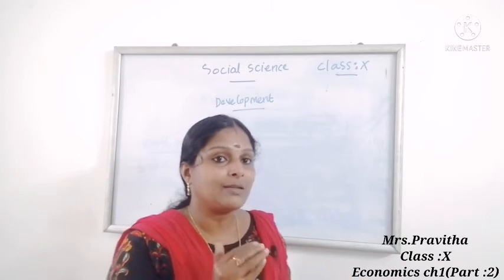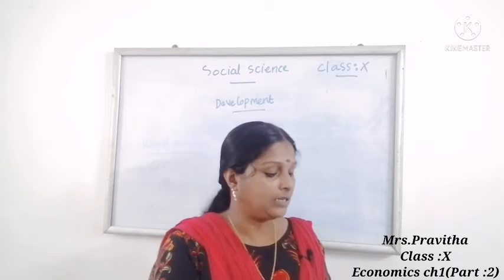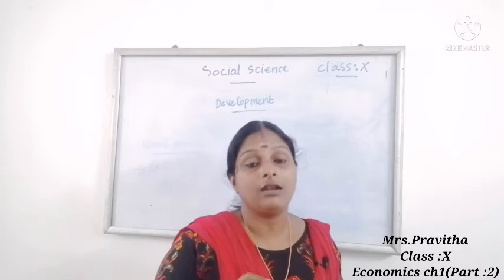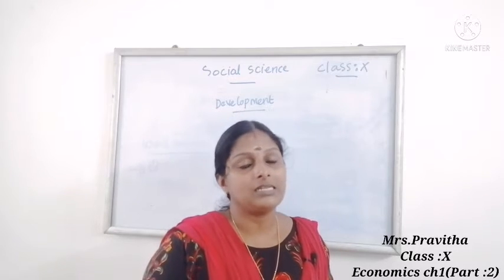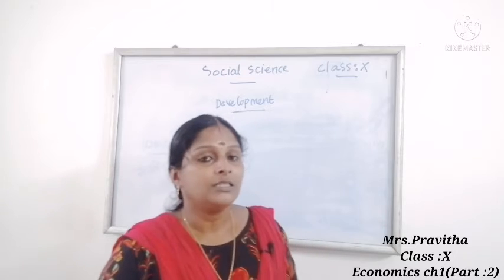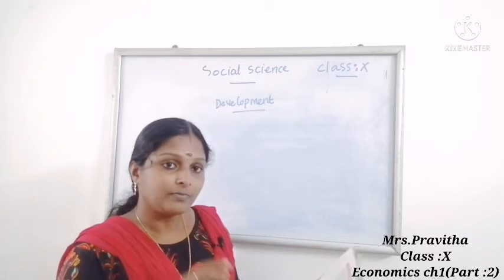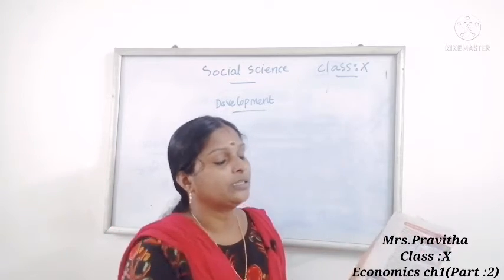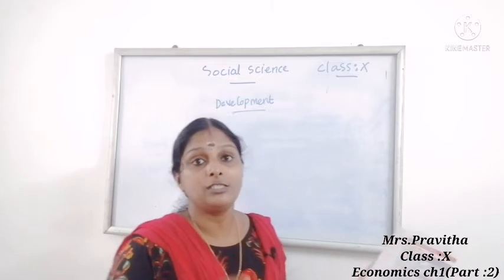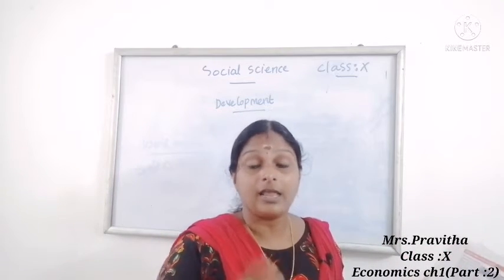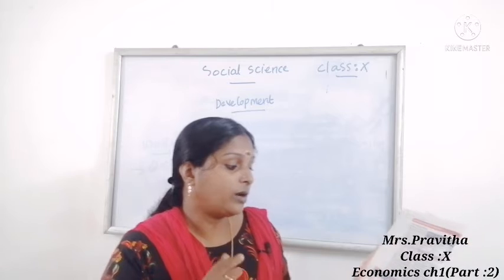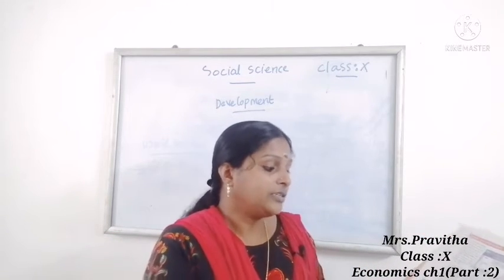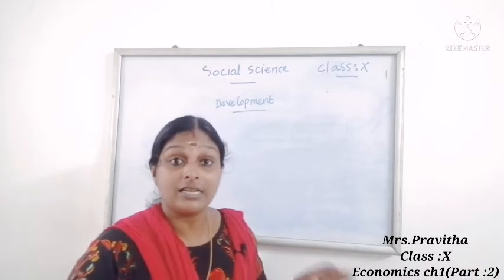So here, besides the per capita income, some other criteria are used for comparing the states. These three criteria are infant mortality rate, literacy rate and net attendance ratio. Then I told you to compare these three states. From this table you can conclude that in Kerala's case, per capita income is low, but literacy rate and net attendance ratio are high in Kerala, and infant mortality rate is less in Kerala.